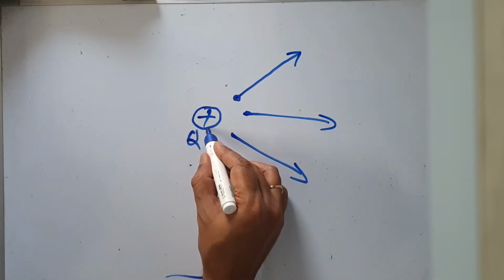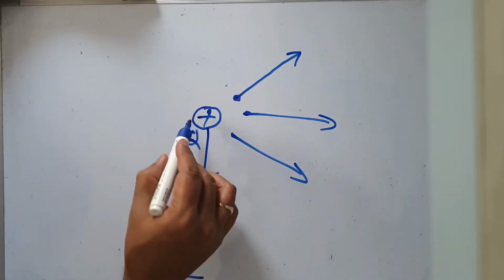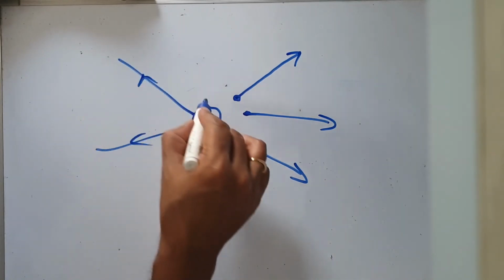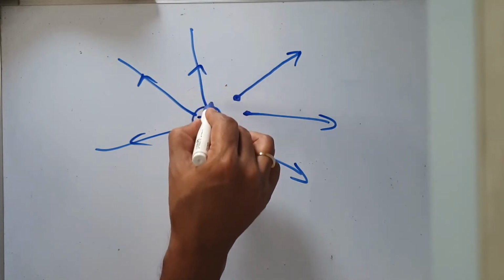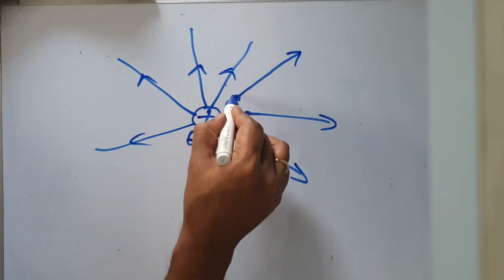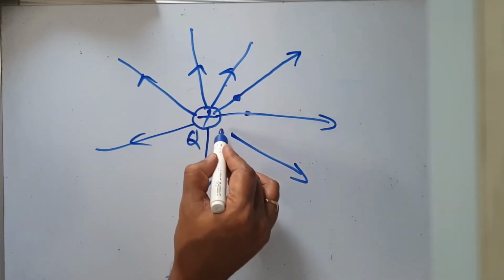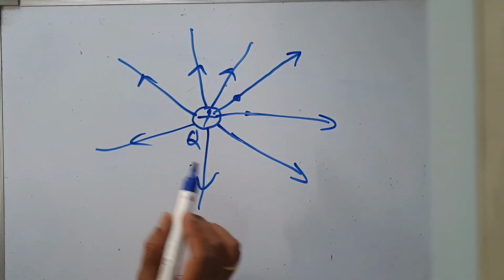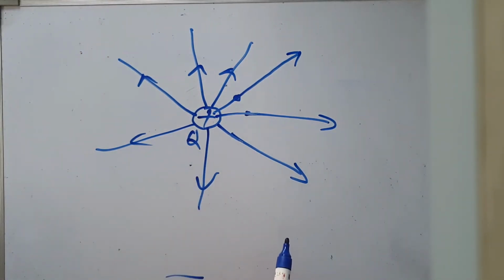So the electric field lines near a positive charge will be drawn radially outwards from the positive charge. These are the electric field lines due to a positive charge.